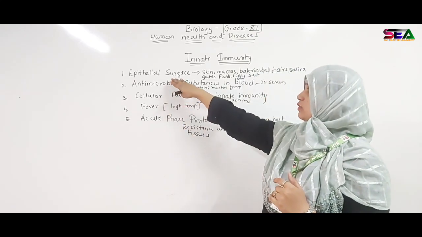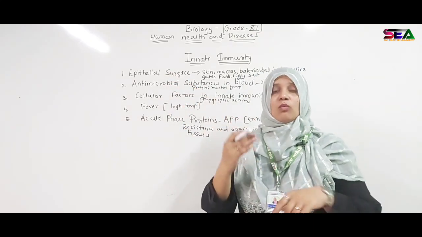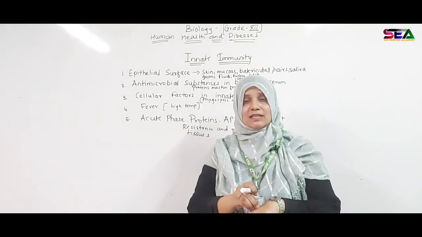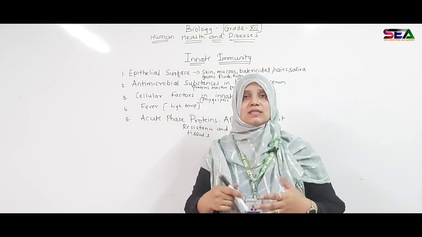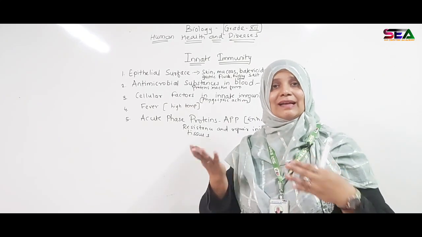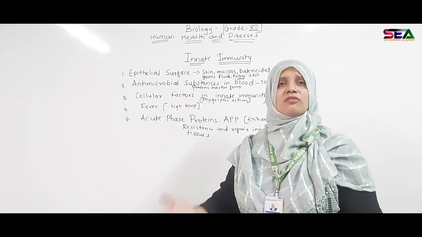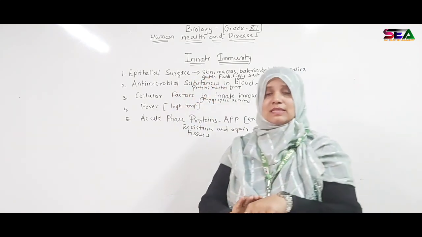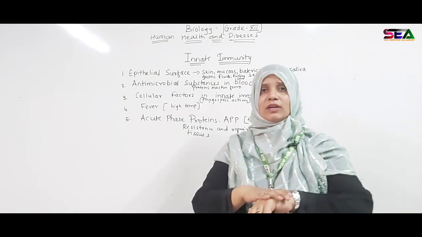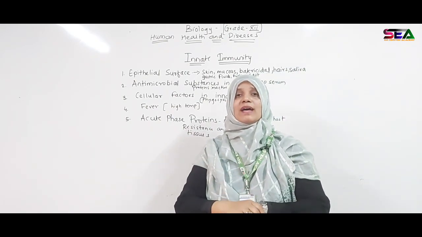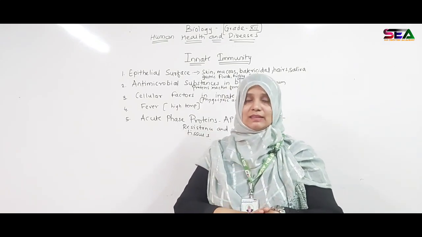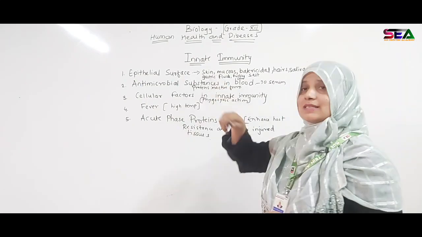The first part we are going to see is your epithelial surface. Whatever is there in the epithelial surface, first come your hairs, then the skin, and mucus. How do these epithelial surfaces act against pathogens, germs or infections? First is your skin. There are sweat glands in the skin. If any organism penetrates the skin, it is thrown out or killed there itself. So the skin acts as a barrier.